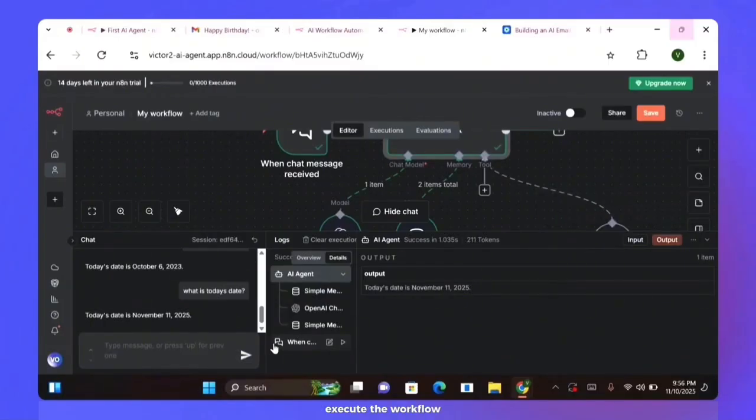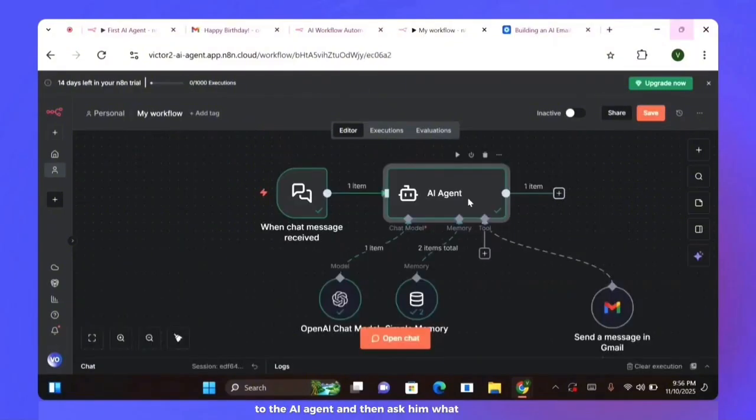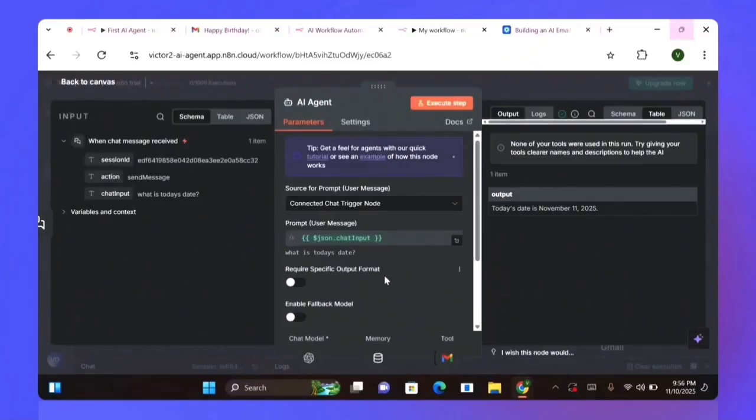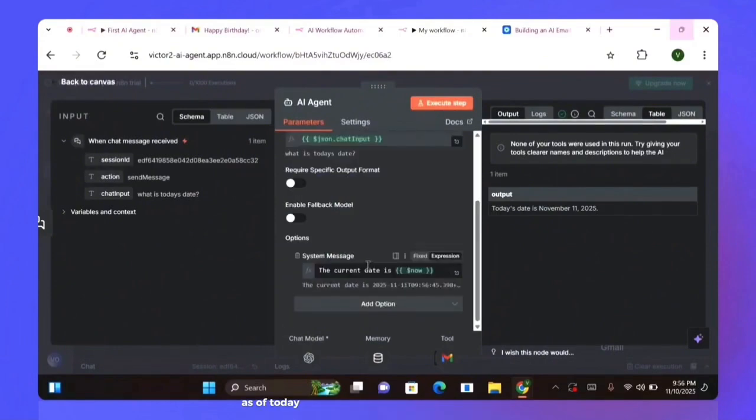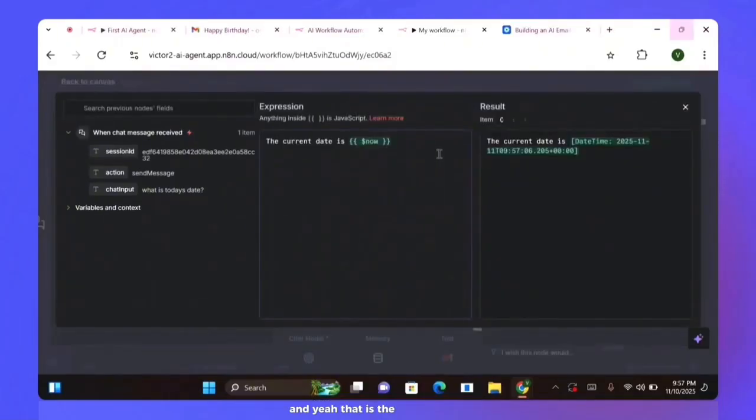Execute the workflow. Click on execute the workflow, and then back to the canvas. Now if I go back to the AI agent and ask what is today's date, as you can see, it gives me the accurate date as of the day of making this video, November 11th, 2025, and that is the correct date.